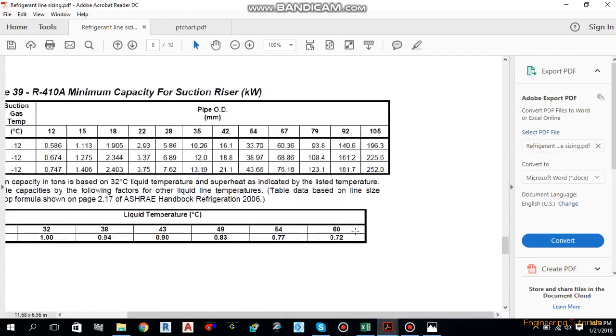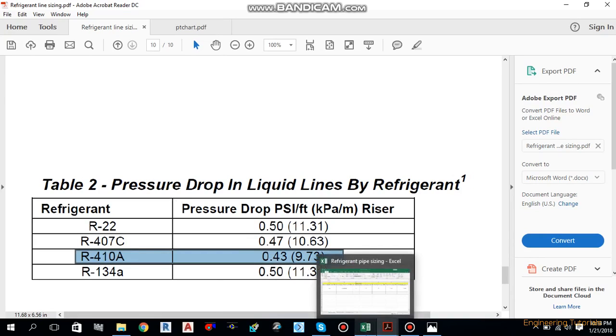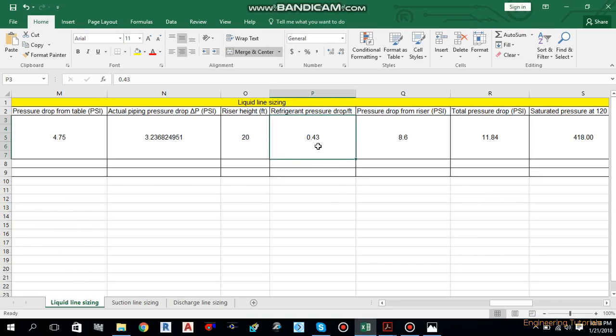So move back over here, go down. There's one more table, this one, pressure drop in liquid line by refrigerant. As you can see, we're using R410A refrigerant, and the pressure drop is 0.43 psi per foot. So we have to write this 0.43 psi per foot. If we multiply this refrigerant pressure drop per foot with the riser height, we will get the pressure drop from the riser. Multiply these two, 0.43 with 20, and we get 8.6 psi.